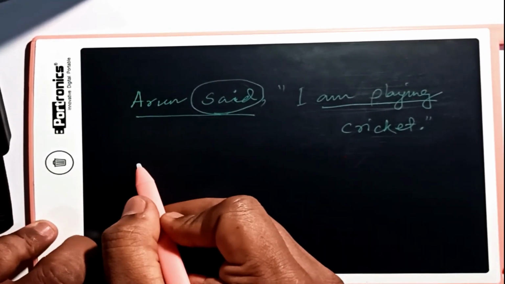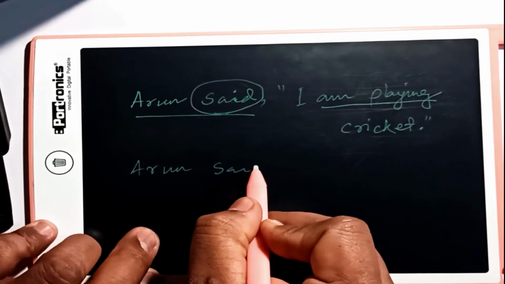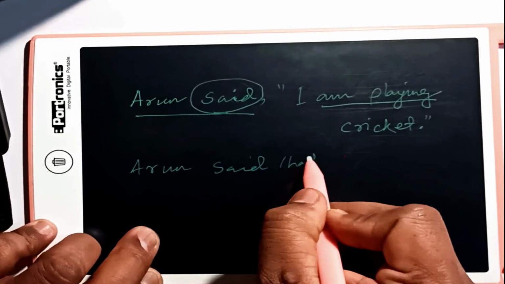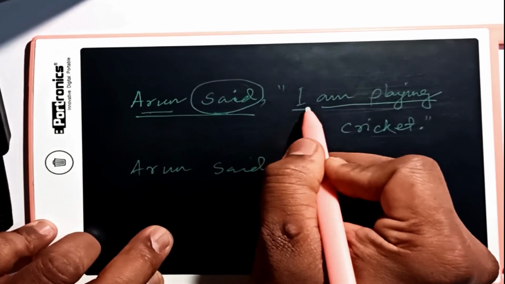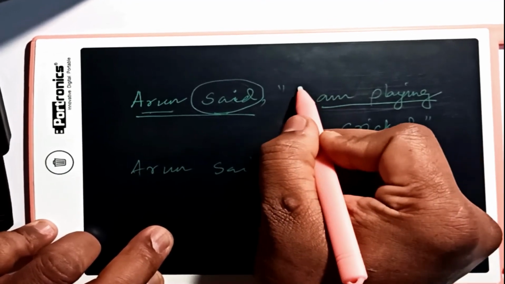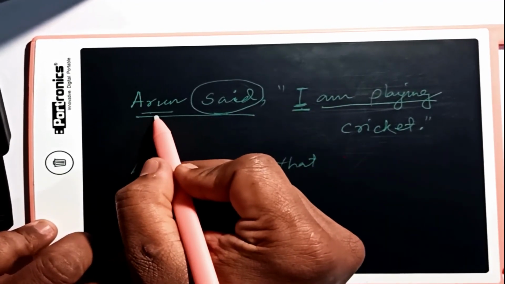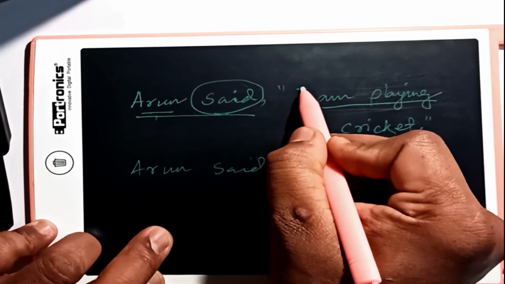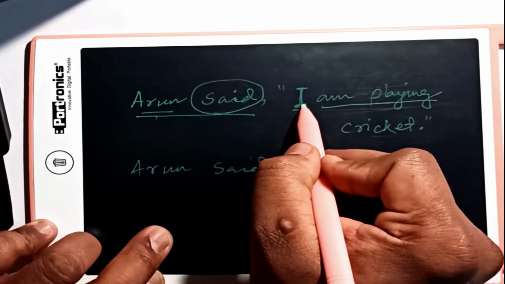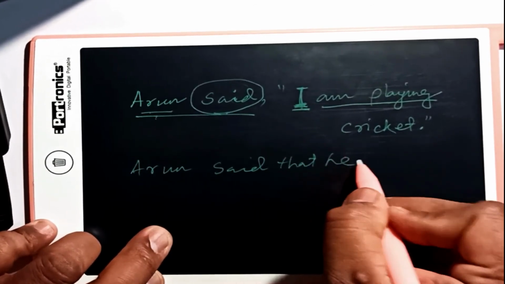Okay, so Arun said that. Now Arun is going to affect this because this is a first person pronoun, so the subject of the reporting speech is going to affect the subject of the reported speech. So Arun's pronoun form will be he.